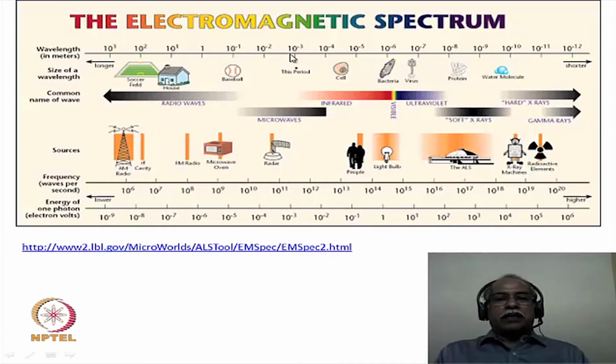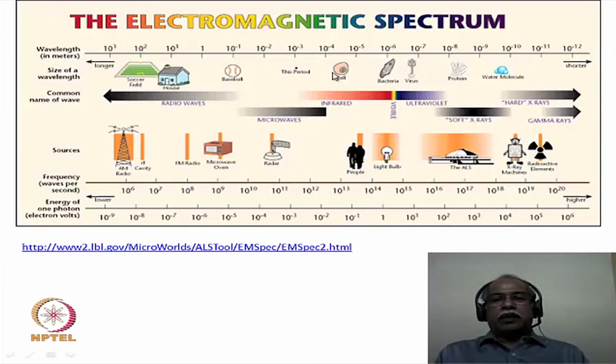Now the top scale corresponds to wavelength, which is expressed in meters, which is a unit of length. Just to understand what this unit of length actually means in terms of the dimensions of commonly seen objects, we can, for example, correlate the wavelength of the radio frequency region, corresponding to something like 10 meters to about 1000 meters, with the size of a building or the size of a stadium and so on.